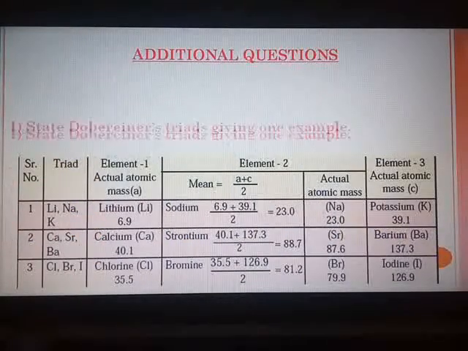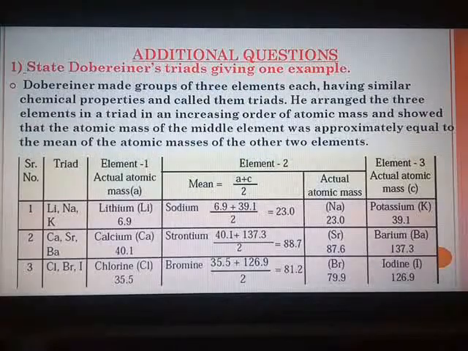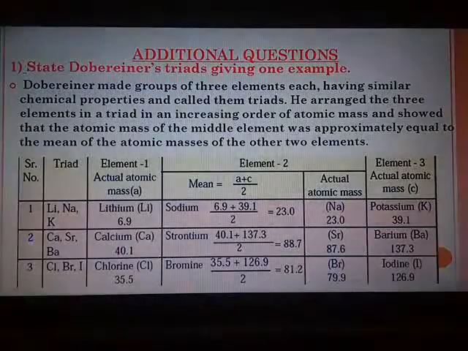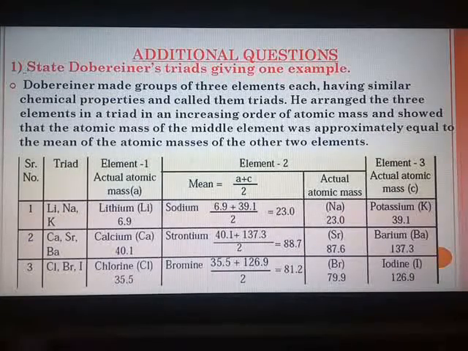The first additional question for this chapter is on page number 16. As I will be discussing the activities also, I request all of you to keep a textbook in your hand because page wise we will be discussing the activities. State Dobereiner's triads giving one example. Now these 2-3 additional questions we had discussed in the previous session, but some points were left out.